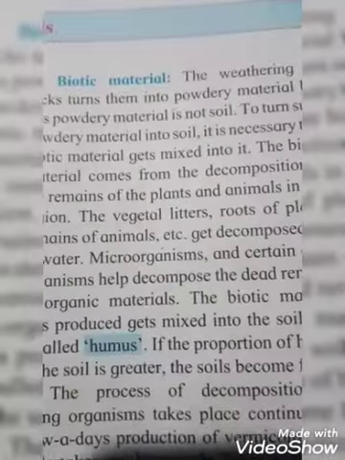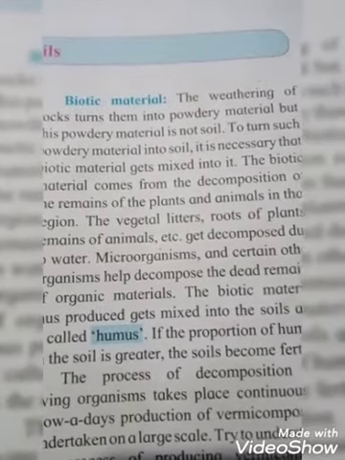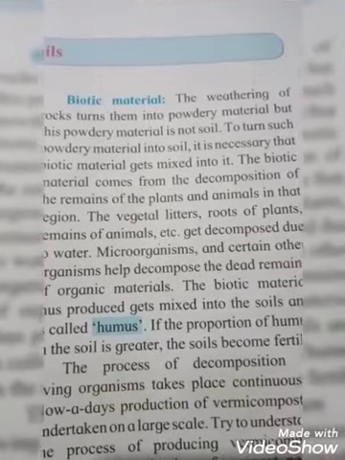Okay, biotic materials. The weathering of rocks turns them into powdery material, but this powdery material is not soil.